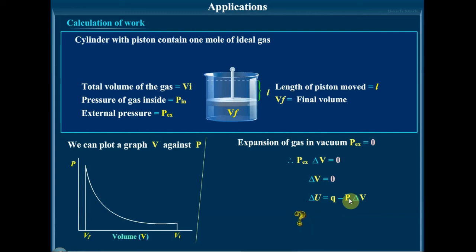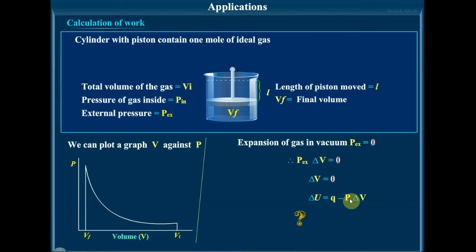Because for the expansion we have learned that work is done by the system. Isn't it? The earlier expression for PV work, V final minus V initial, would be greater than 0, because during expansion the final volume would be greater.